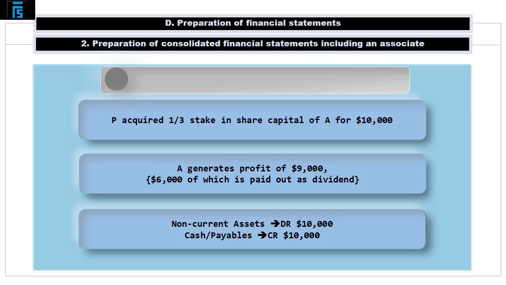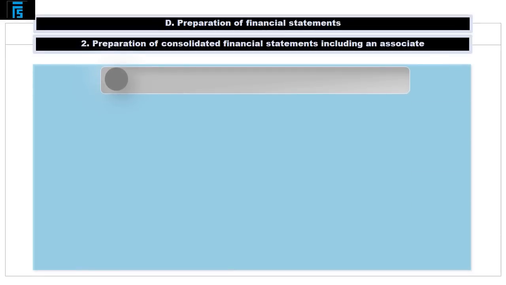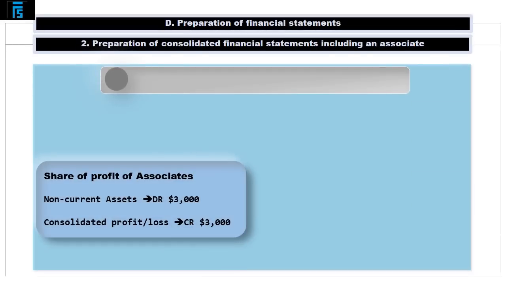Instead, the initial accounting entries required to recognize the associate in the consolidated financial statements of P are a debit of €10,000 to non-current assets, typically a line called investment in associates, and a corresponding credit to cash or payables.